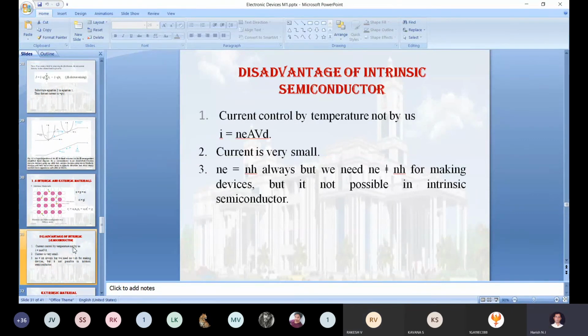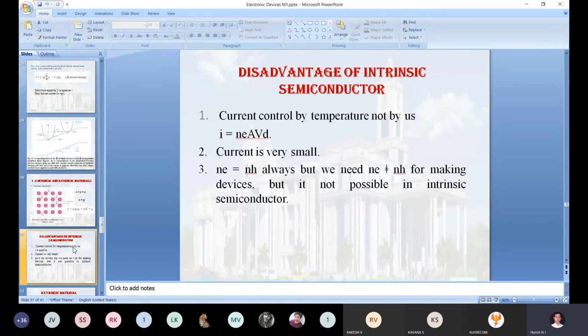If you have any doubt or confusion: intrinsic and extrinsic semiconducting material, in the main examination they will ask 8 to 10 marks questions. They are going to club both topics, intrinsic as well as extrinsic, for 10 marks. There is not much mathematical modeling involved here. In the intrinsic we have only 3 formulas, and in the extrinsic only two formulas. Only 5 formulas are there, and the related diagram.